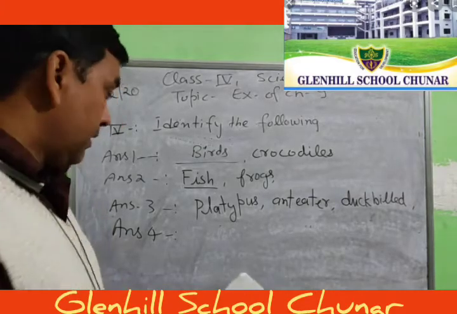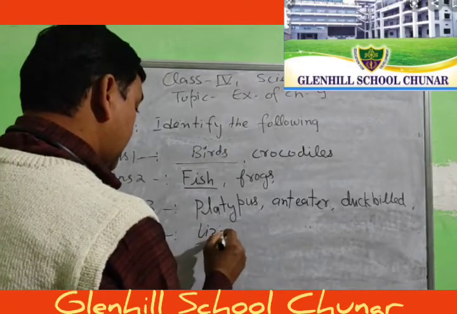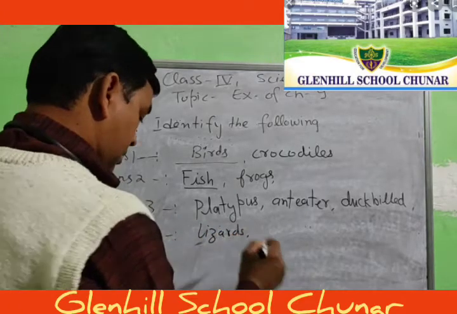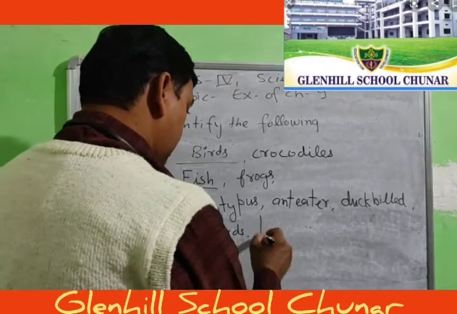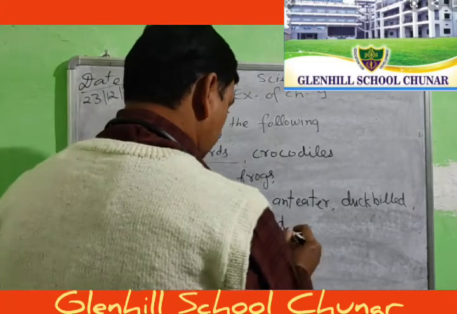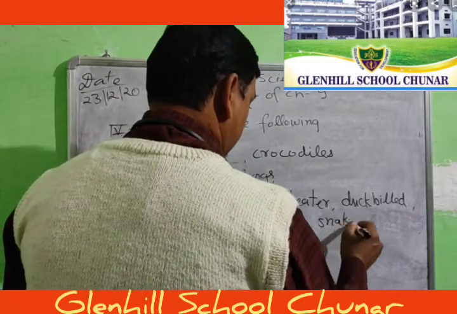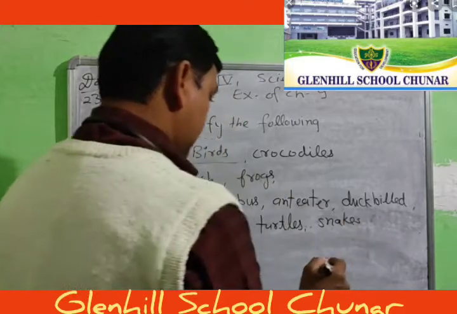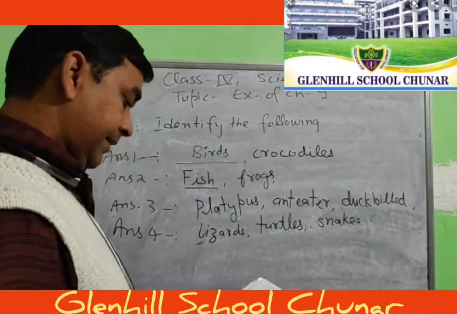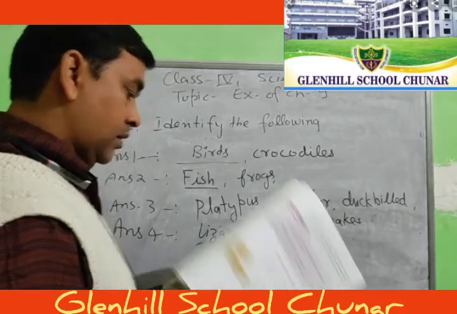So write down the names: lizard, turtles, snakes. Okay.